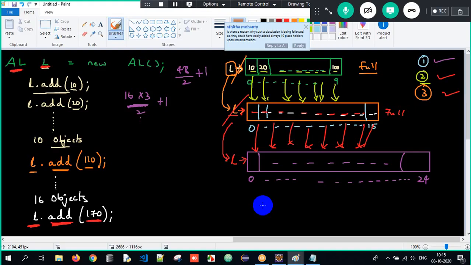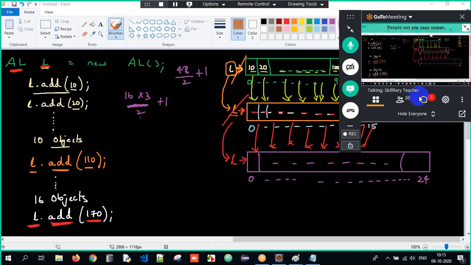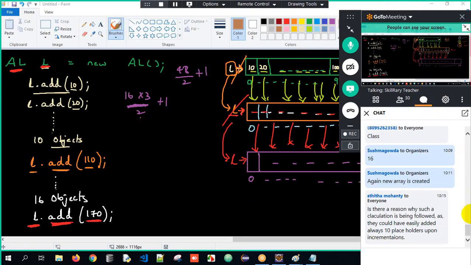Clear everyone? This is all about the entire process. And what is the underlined data structure internally? The underlined data structure is a resizable or growable array. So internally, what is ArrayList making use of? It is making use of a resizable array, growable array. So this is how an ArrayList is going to work. Clear? This is all about it.